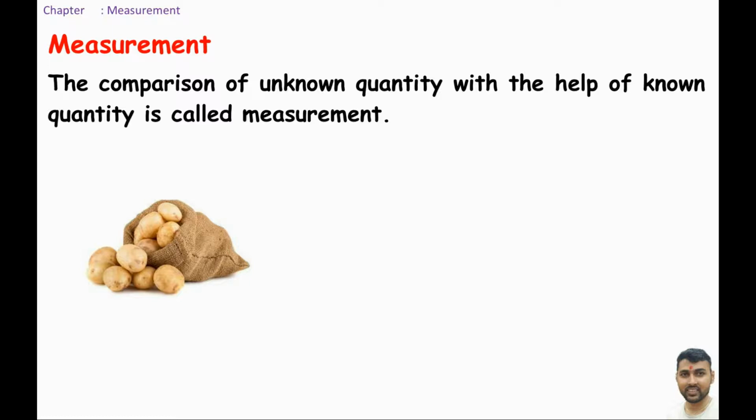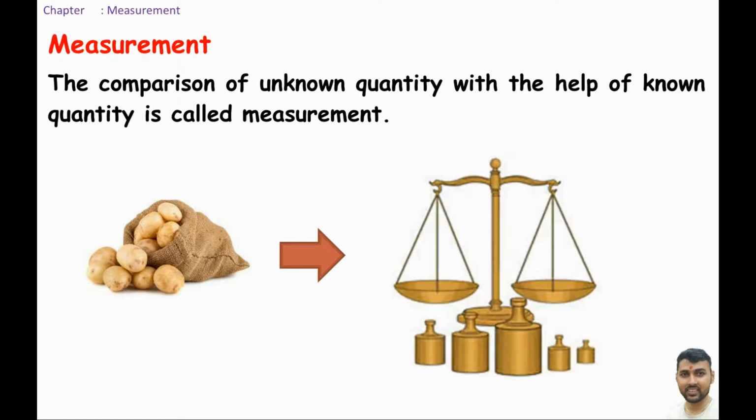But we cannot say the exact total weight of potato, because it is the unknown quantity. How can we measure this unknown quantity? We can measure this unknown quantity with the help of known quantity. With the help of these weights, we can easily measure the total weight of potato.